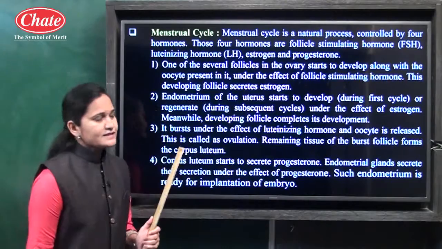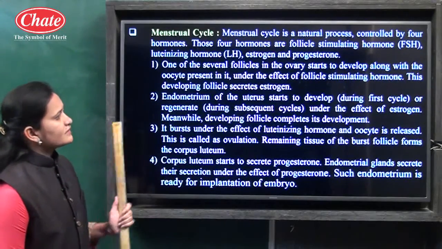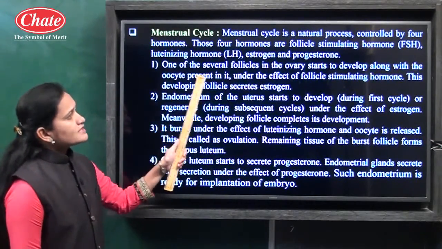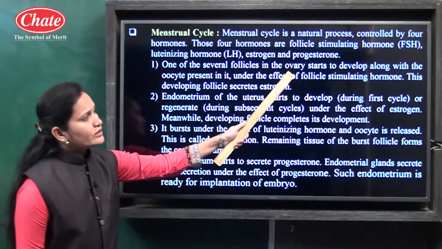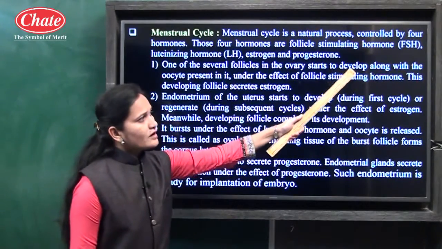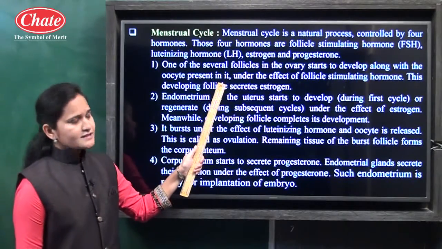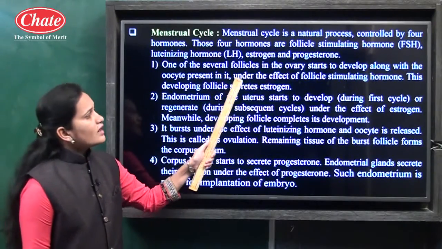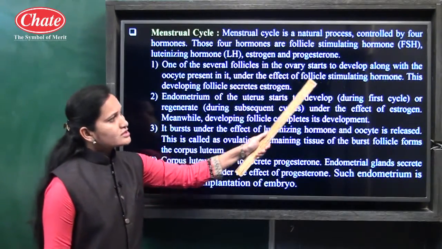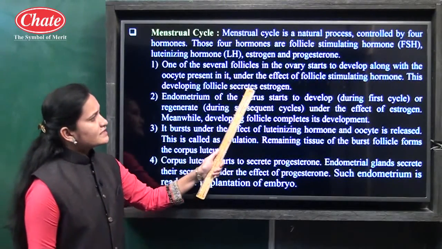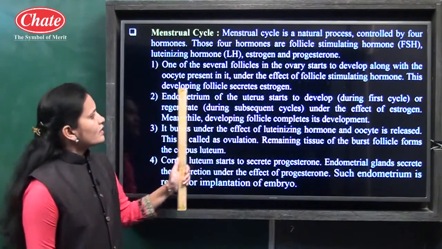How it takes place, some information is given here. We will discuss it. See here, one of the several follicles in the ovary starts to develop along with the oocyte present in it. This is the first stage. Under the effect of follicle stimulating hormone, this developing follicle secretes estrogen.